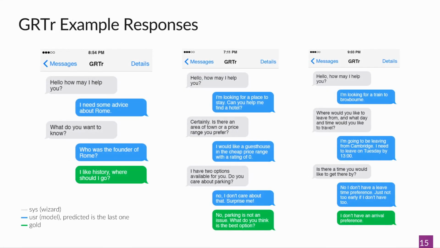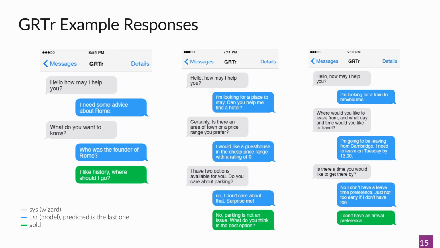Finally, let's take a look at some example responses from our system. Here, the system side, gray bubbles, is done by a human wizard. The user side, the blue bubbles, is modeled by us. And the last blue bubble is the system's predicted response. And the green bubble is the gold response. Here we can see that our predicted responses make perfect sense in the dialog contexts and are perfectly relevant and natural here, but share little to no word overlap with the reference responses whatsoever.